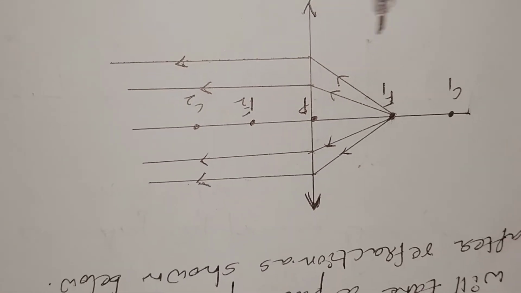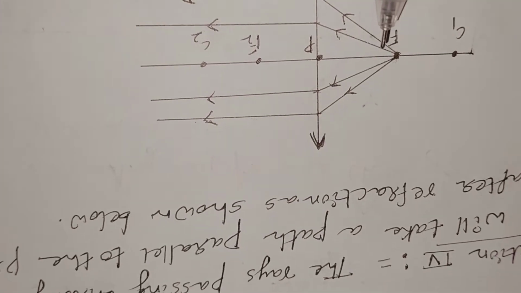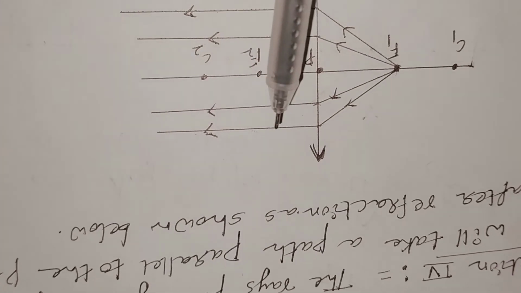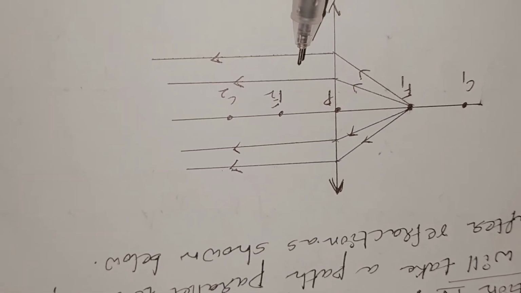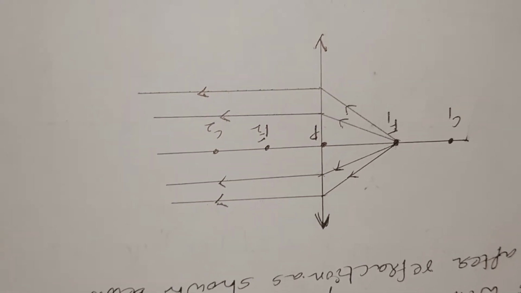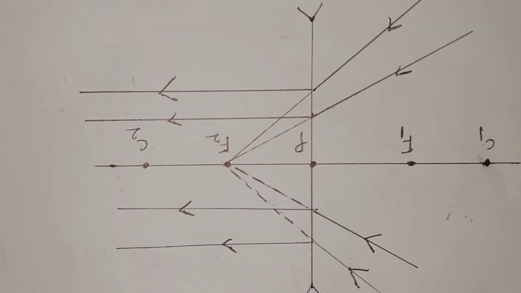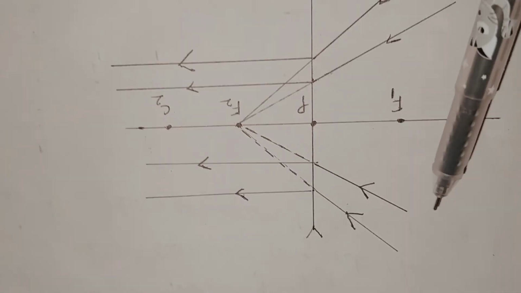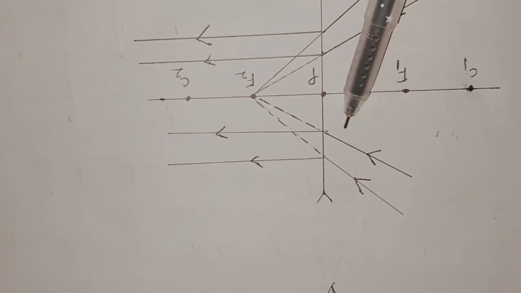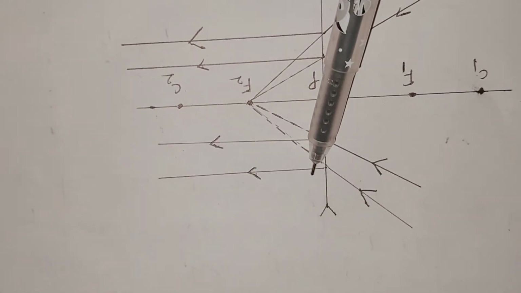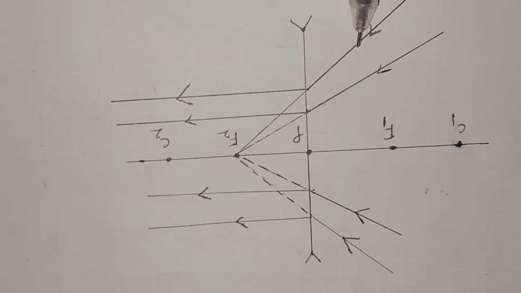Correct. The rays passing through the focal point, after refraction, will be parallel to the principal axis. In the case of a concave lens, the light rays incident in this direction, after refraction, all move parallel to the principal axis.